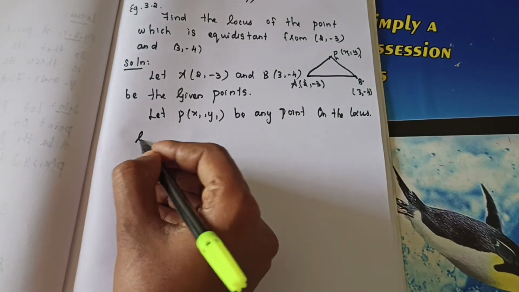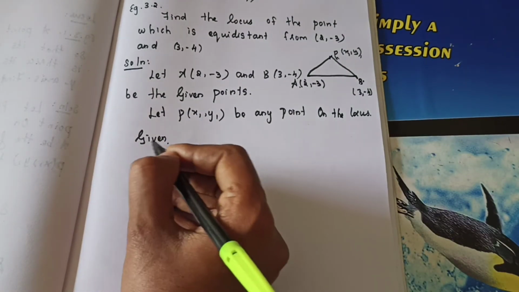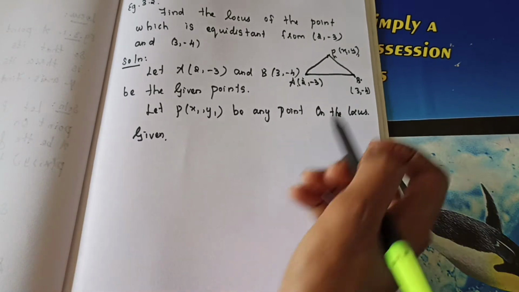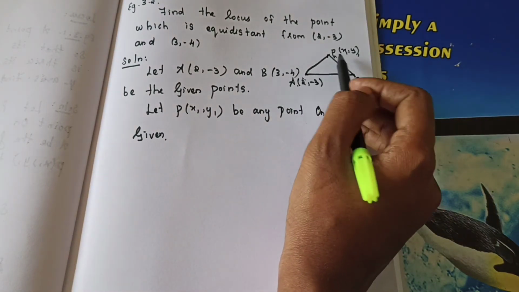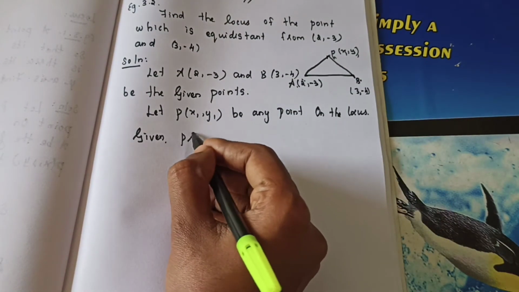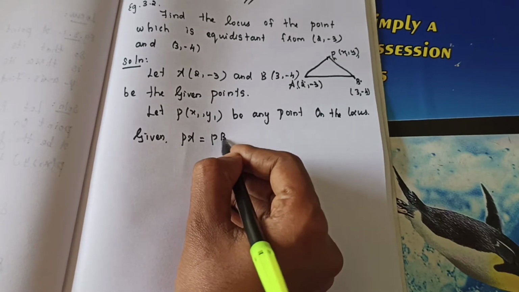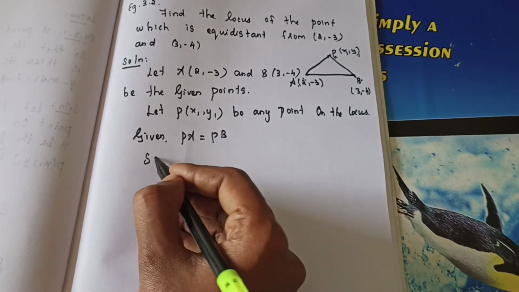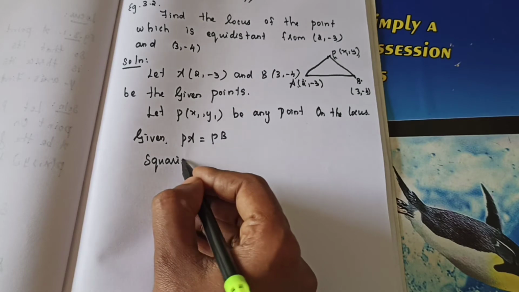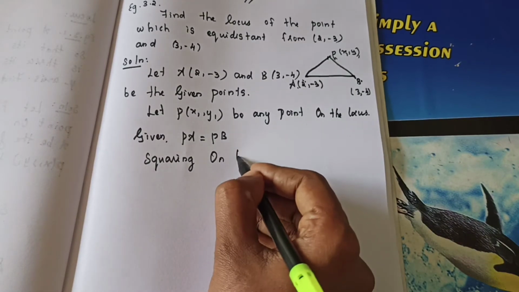Given that both are equidistant, is it right? Yes or no? So they said PA must be equal to PB, so you will apply that. PA is equal to PB. You can square it first itself, otherwise after finding, you need to square. Okay, squaring on both sides.